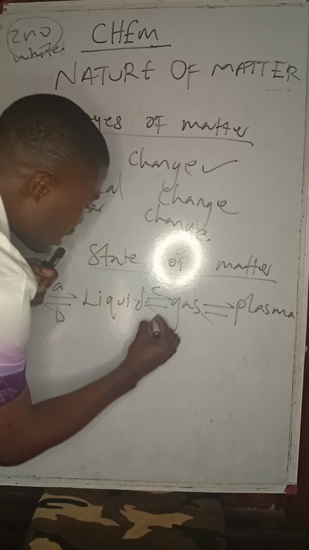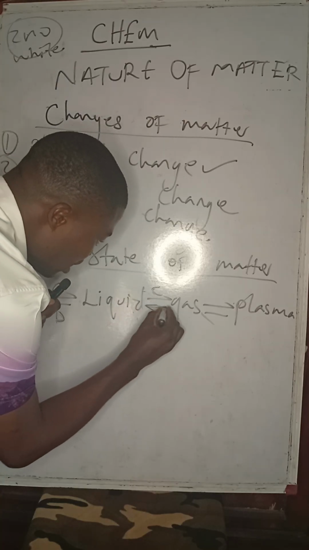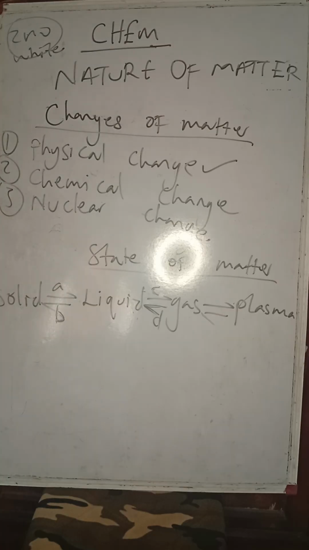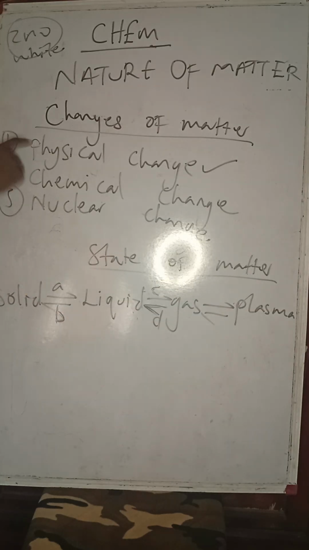So gas to liquid is D. The process of converting gas to liquid is called condensation. These are changes of state of matter. And remember, freezing, melting, evaporation, vaporization, condensation, they are all physical changes.